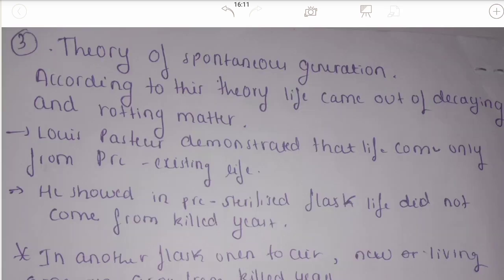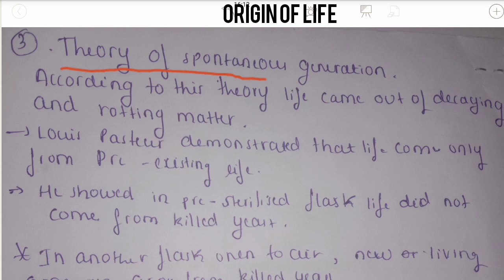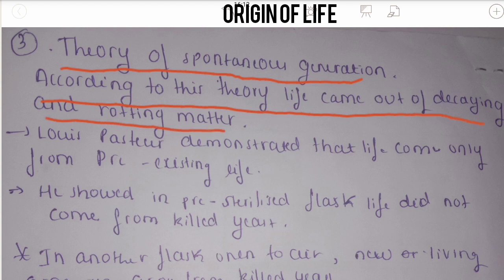The next important theory is the theory of spontaneous generation. Here we will understand the theory of how life came into existence. According to this theory, life came out of decaying and rotting matter, meaning decomposed matter. But this theory was not accepted by other scientists.